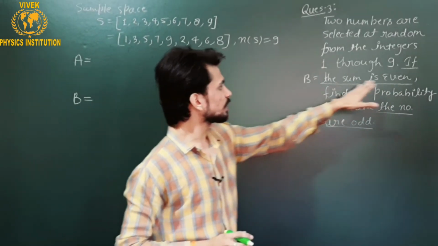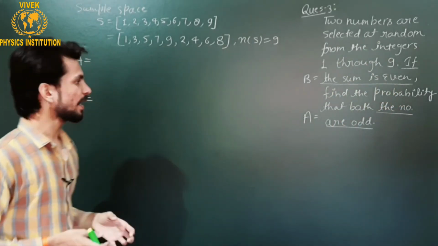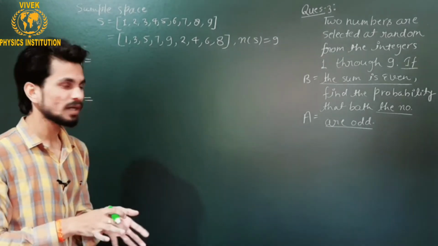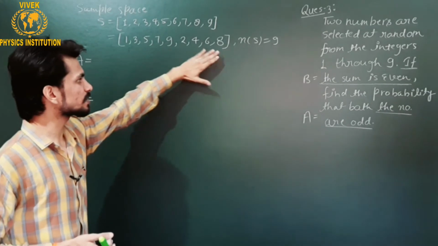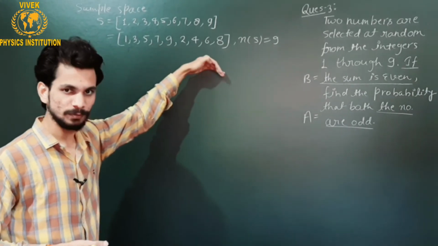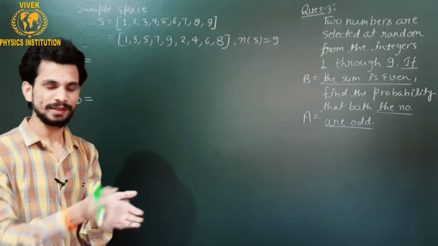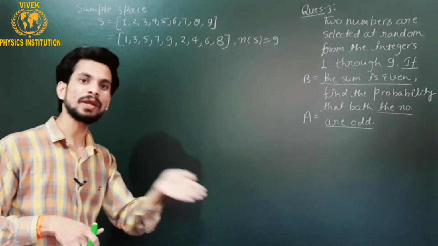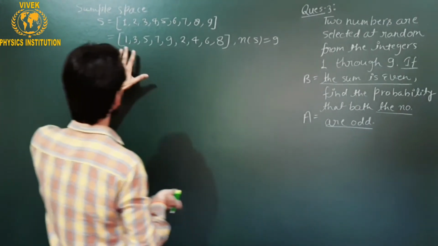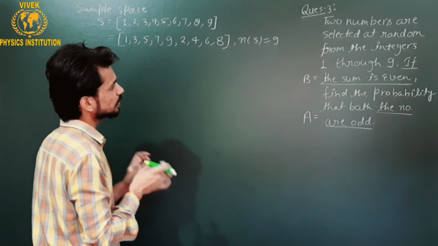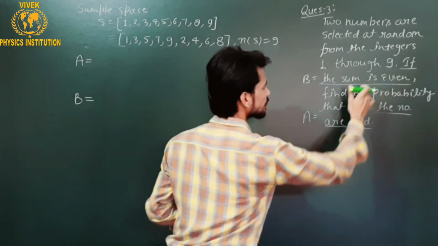It means that the two numbers which we are picking up have a sum as even, and you are picking up the two numbers out of these 9 numbers, where some numbers are odd and some numbers are even. So we have to pick up only those numbers whose sum is even. It does not matter up till now whether the numbers are odd or even, because that particular situation is of later time.